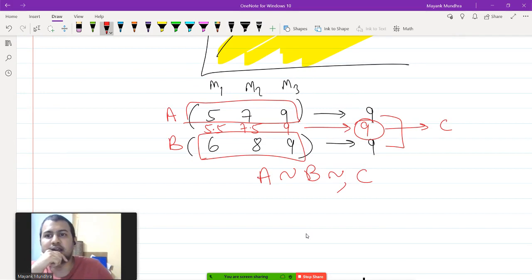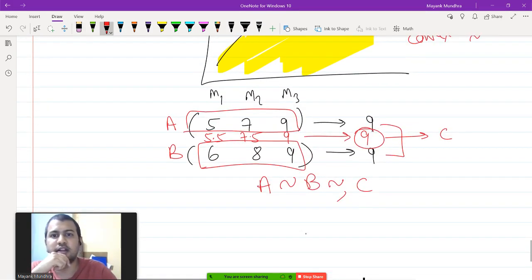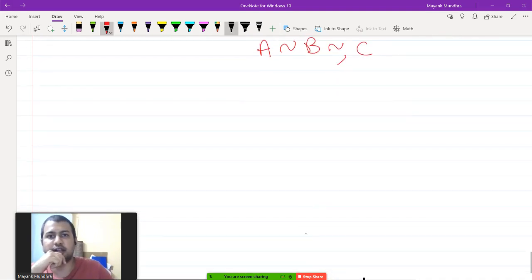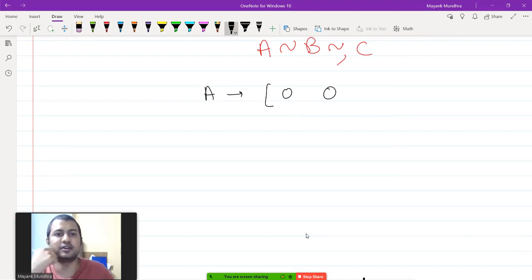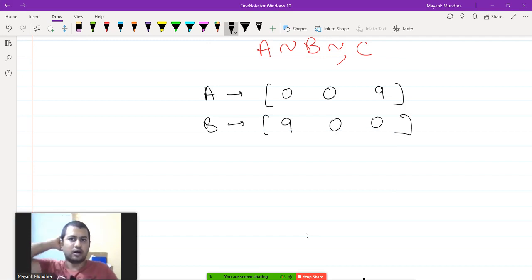Let's take a slightly more rigorous example rather than this. Let's go for a situation where A is 0, 0, 9 and B is 9, 0, 0. In this situation she gets a final score of 9.